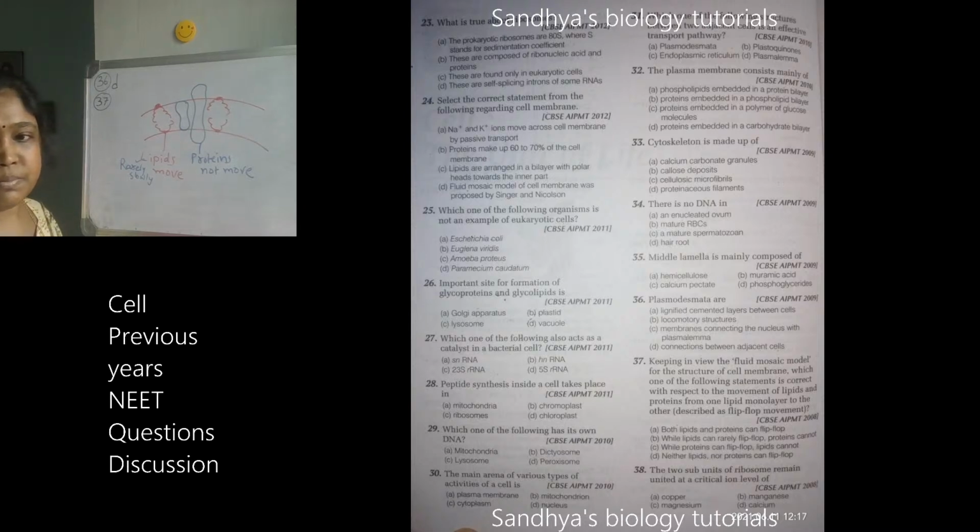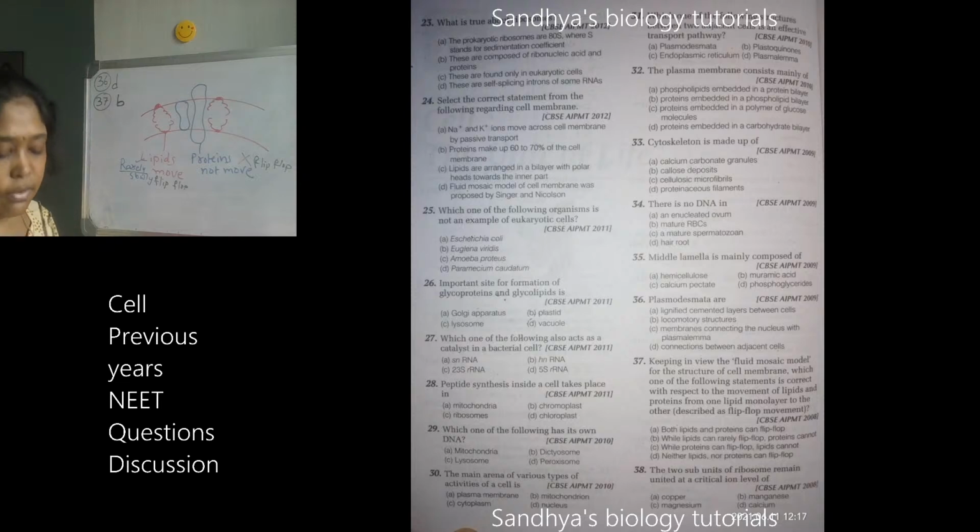37th one. 37th, now you understood, no? You can answer. 38th, you don't know. Okay, that you will be knowing in the plant physiology. So, have you understood the answer for 37th? So, lipids can rarely flip-flop, but the proteins cannot. That means it is B. Rarely they will flip-flop, but proteins never ever flip-flop. So, this is the 37th answer.